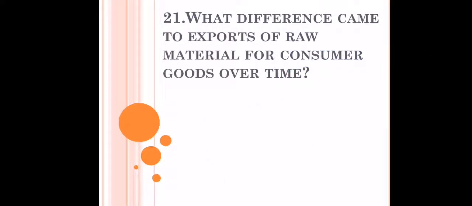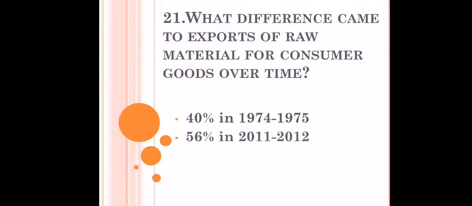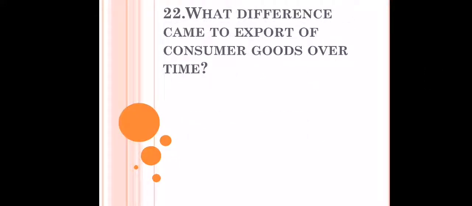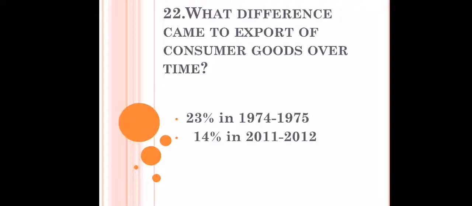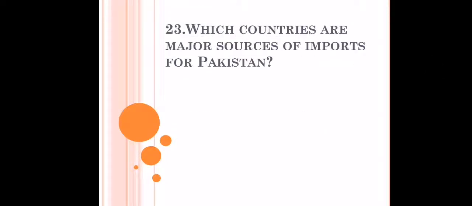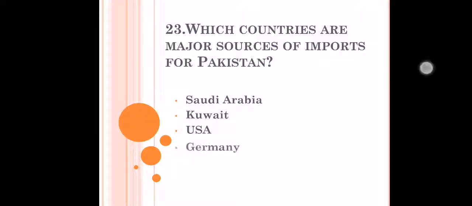What difference came to exports of raw material for consumer goods over the time? So it was 40% from 1974 to 1975 and it increased to about 56% in 2011 to 2012. What difference came to export of consumer goods over the time? So 23% in 1974 to 1975, and then it reduced to almost 14% in 2012. Which countries are major sources of imports for Pakistan? So Saudi Arabia, Kuwait, USA, Germany, Japan, UK.